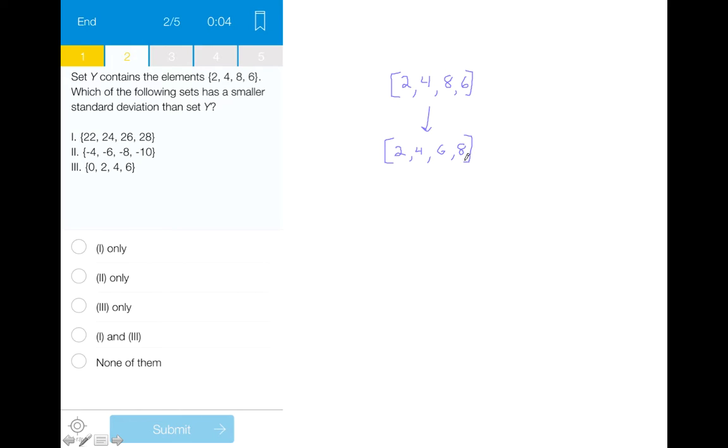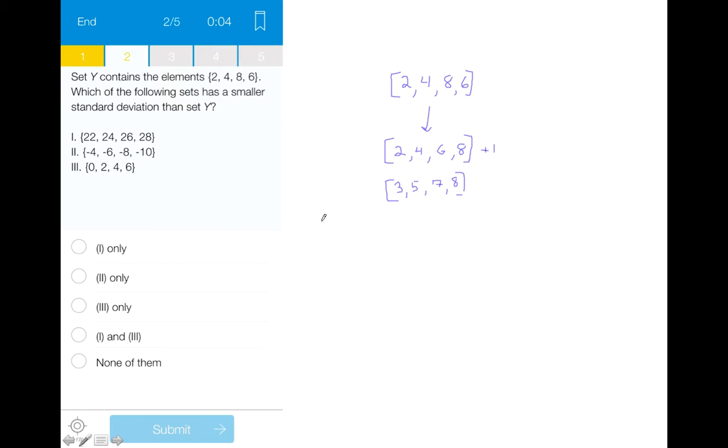And one of the things that we notice is if we were to add 1 to this entire set to produce a set that was 3, 5, 7, and 9, that even though the mean changes, this will still have the same standard deviation as its original set. And in fact, if you add or subtract any integer to a set, it will still have the same standard deviation even though it has a new mean. And we're going to use this logic to break apart the question.